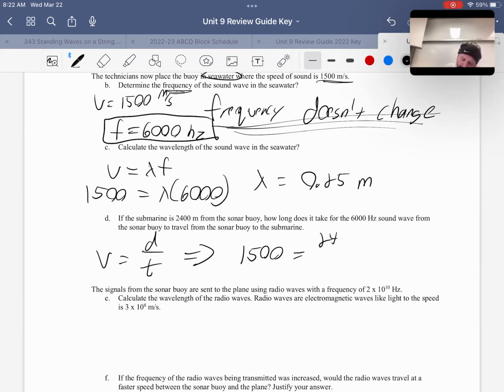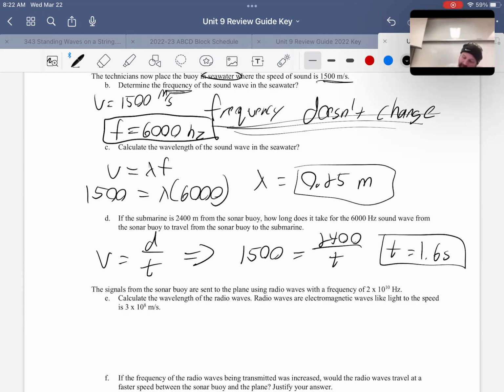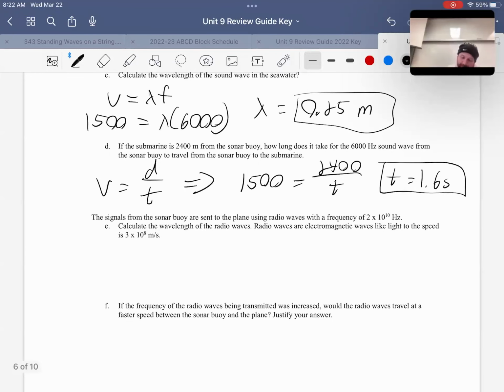We want to go 2,400 meters. And so we're trying to solve for time. And through algebra, you can just swap those two. 2,400 divided by 1,500, time is going to be 1.6 seconds to travel that distance there. All right. Now, it then sends the signals from the buoy to the plane, but it doesn't do that with sound. It does that with radio waves.